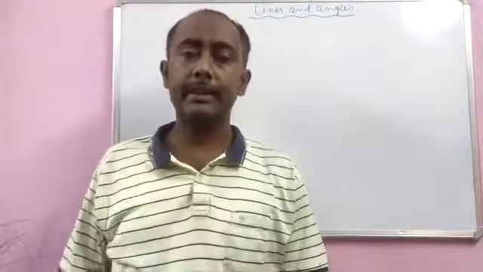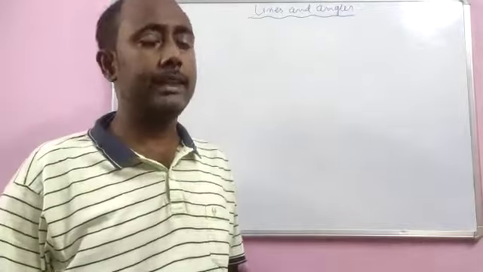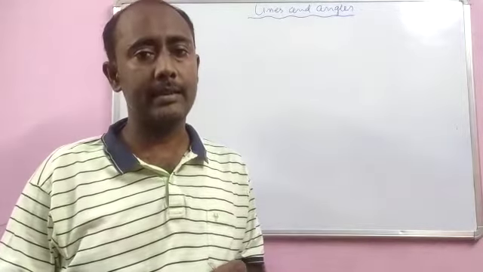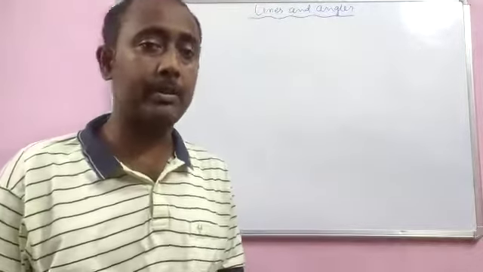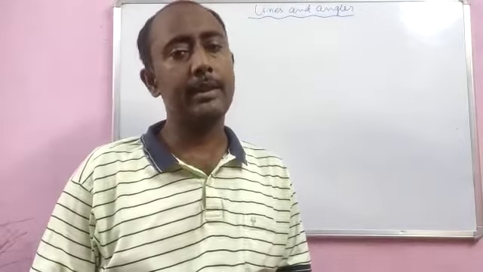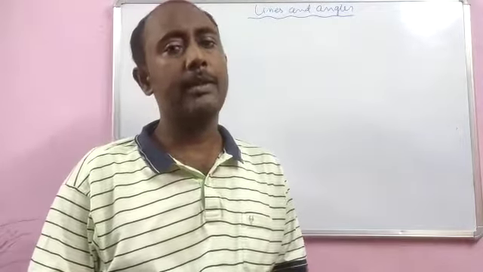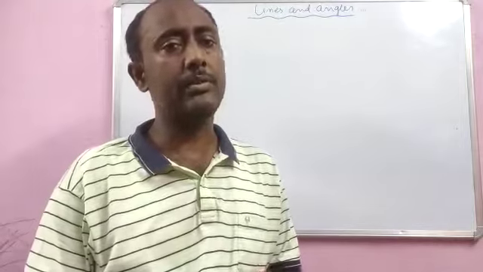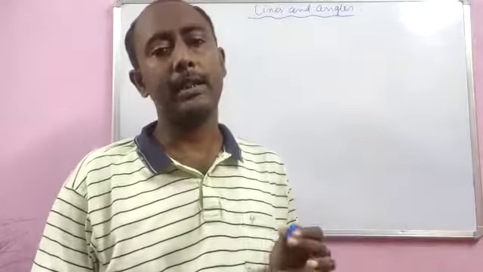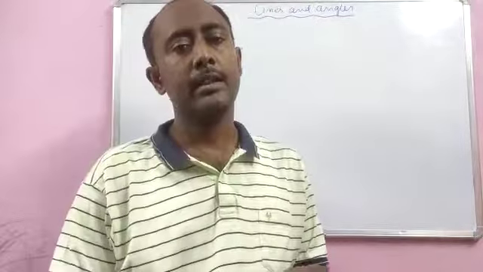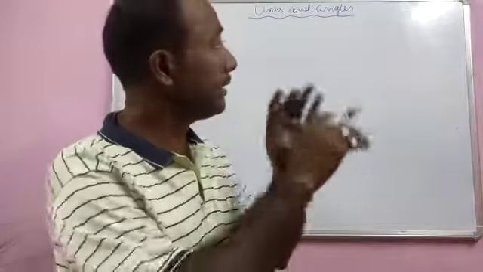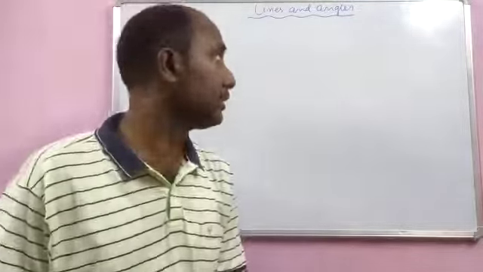So today we will see the second topic from lines and angles, that is about the concept of parallel lines and pair of angles formed when two parallel lines are intersected by a transversal. So these things you have learned in previous classes, but we will revisit those things and try to understand about the pair of angles which are formed, because sometimes we get confused with this part. So let me just explain you the whole thing first, and then we will move to the exercise questions.